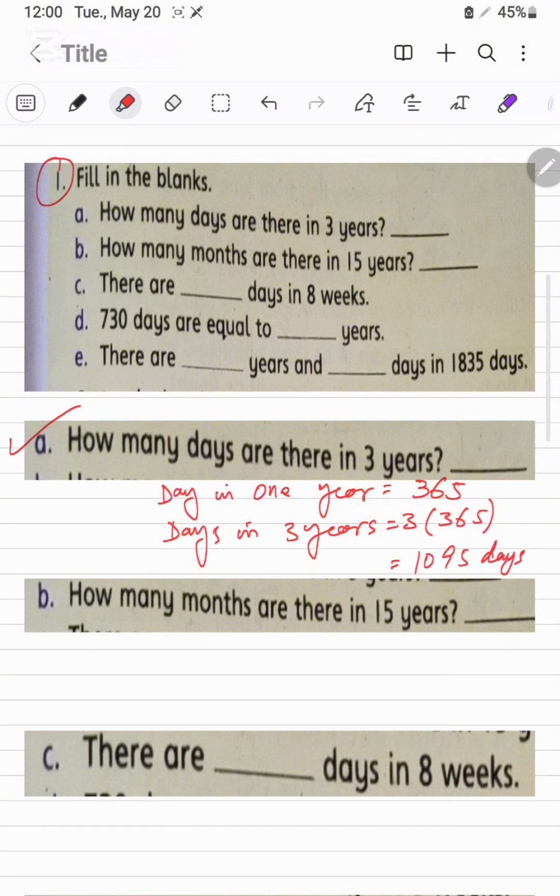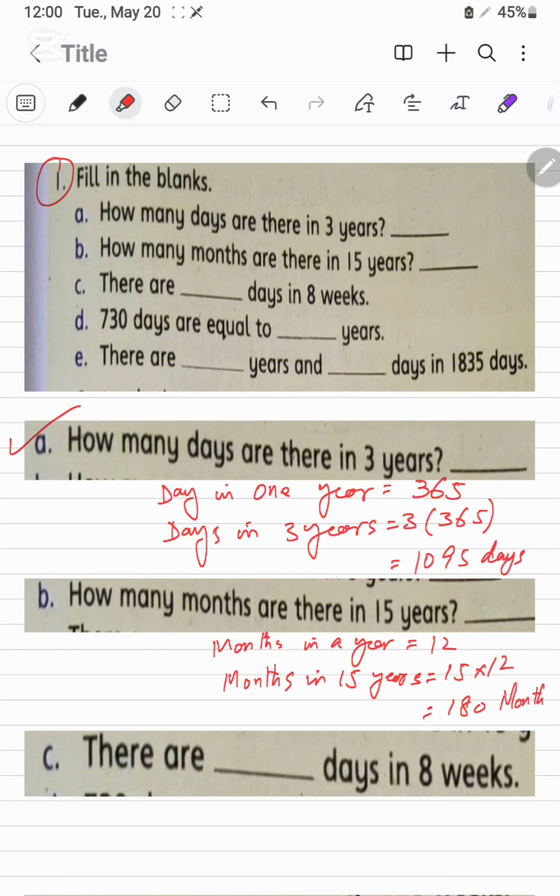How many months are in 15 years? Months in a year, these are 12, and months in 15 years, that will be multiplied by 15 into 12. 15 twelfths are the 180 months. So it is the 180 months.